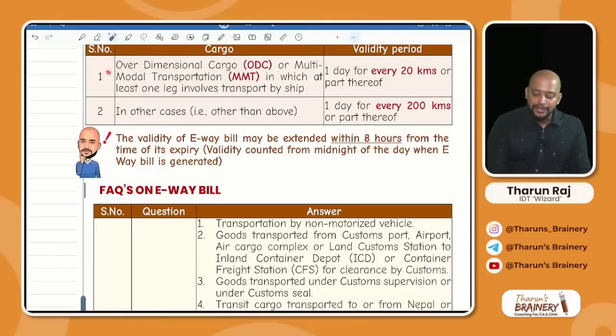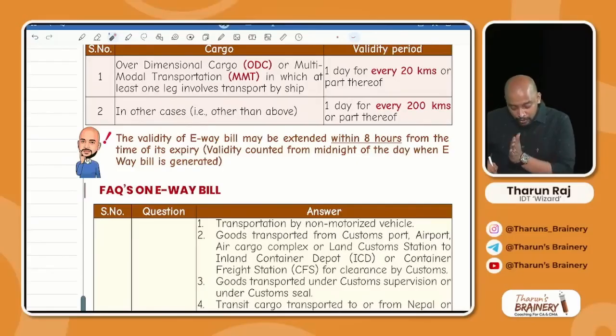Okay. So for over dimensional cargo or multimodal transportation in which at least one leg involves transportation by ship, 1 day for every 20 kilometers. So for example, I told you 480 kilometers divided by 20, 24 days. So from today's midnight, even if today, suppose at night 11 o'clock we generate the e-way bill, then also it counts from today's midnight only. Anytime today it is generated, the validity of the e-way bill will be counted from the midnight of the day when the e-way bill is generated, and it will always expire by midnight.